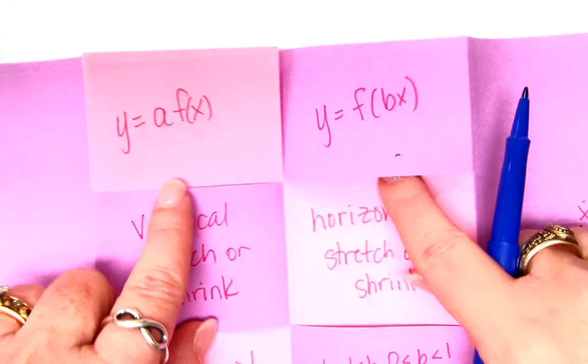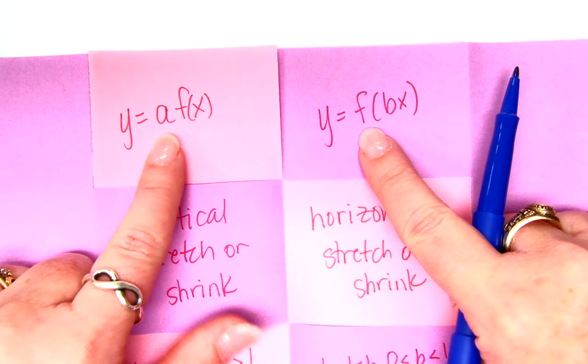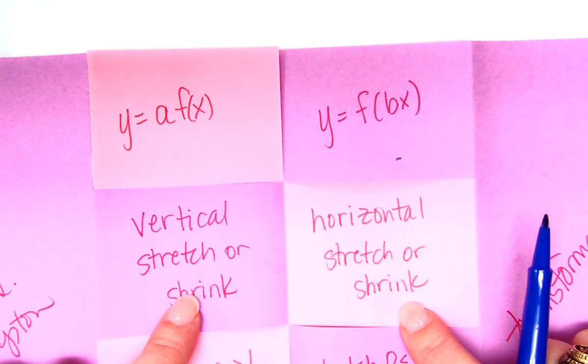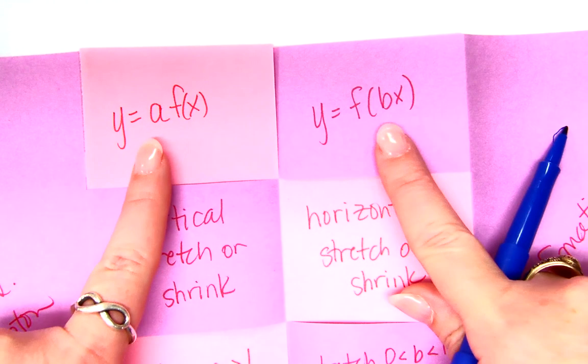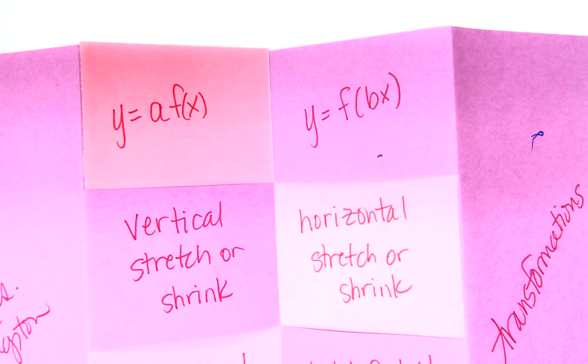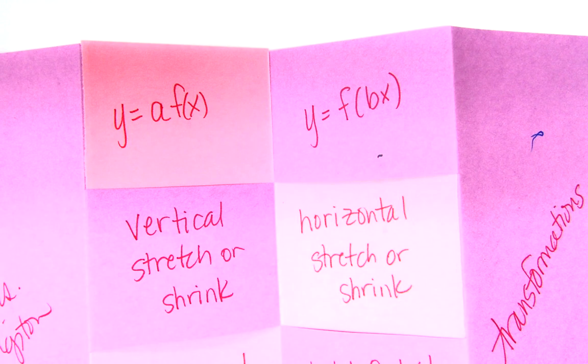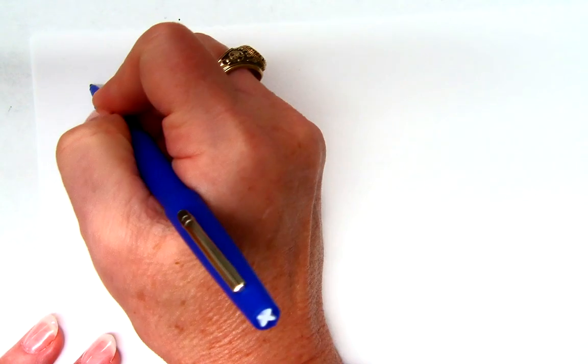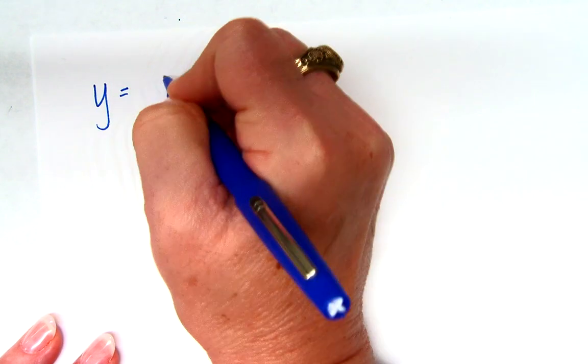And then we have multipliers. What kind of change does a multiplier cause? A stretch or a shrink. Again, depending on whether it's inside or outside of the function, it will be a vertical shrink or stretch, or a horizontal shrink or stretch, right? Okay? So you have this at your disposal. You can absolutely use this, can't you? Okay? So now I need to talk specifically about the kind of parent function that we're talking about today.